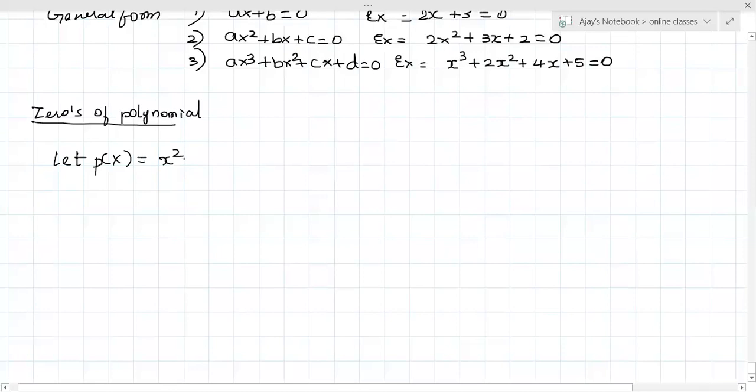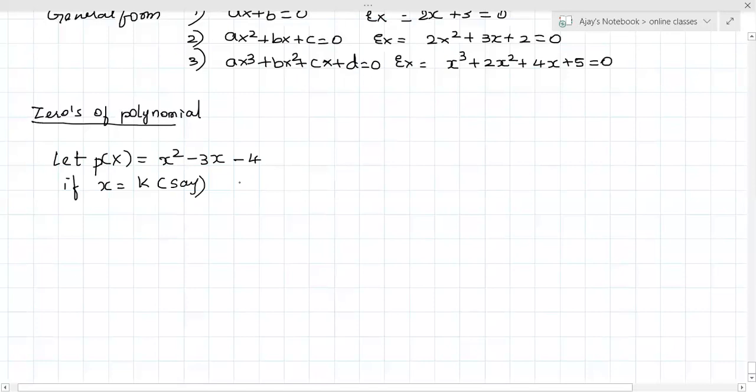Zeros of polynomial means we have to choose a value of x. Let the value of x be k.